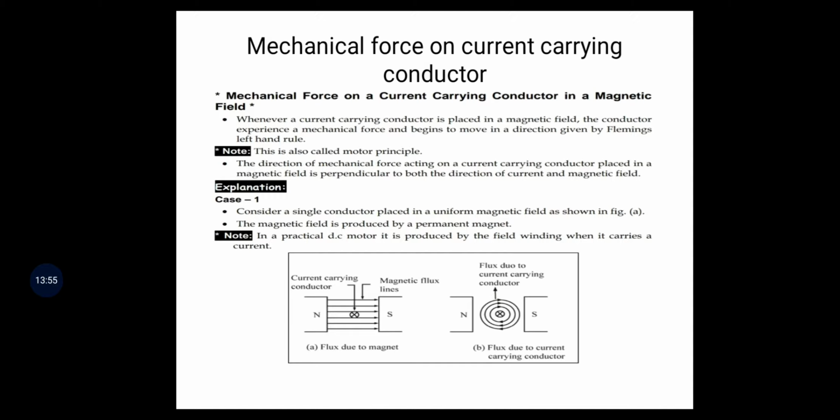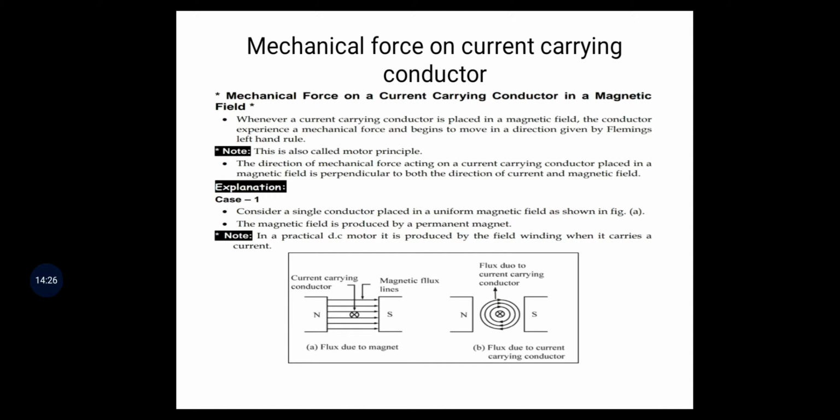The direction of mechanical force acting on a current carrying conductor placed in a magnetic field is perpendicular to both the direction of current and magnetic field.